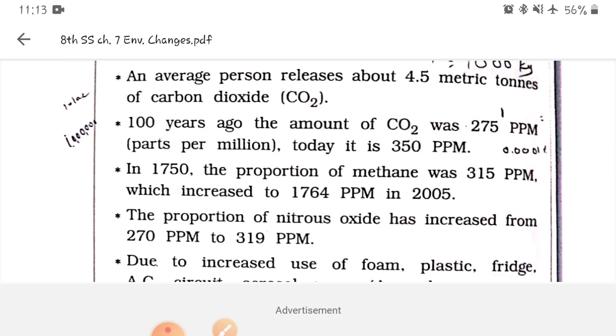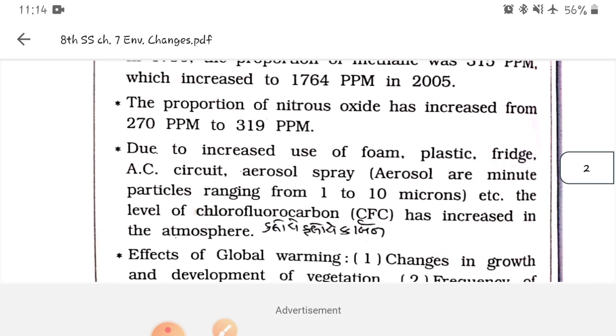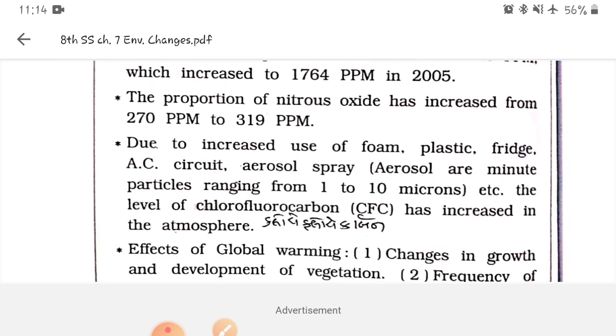In 1750 the proportion of methane was 315 ppm. Nowadays in 2005 when it was measured, it was 1764 ppm, so almost 4 to 5 times more. The proportion of nitrous oxide increased from 270 to 319 ppm.